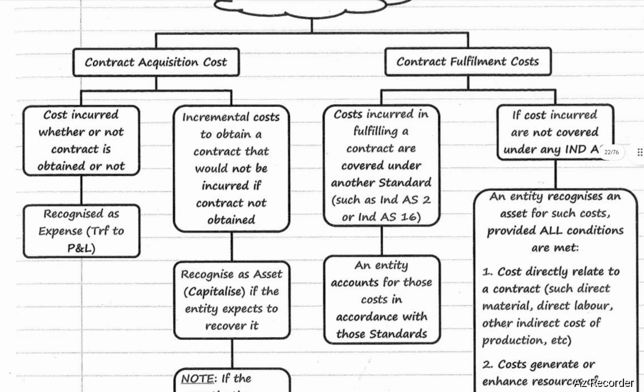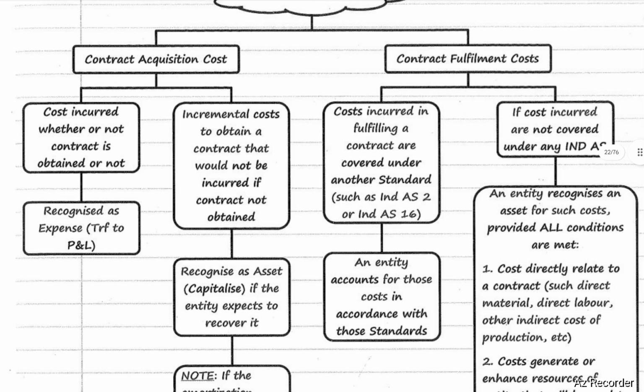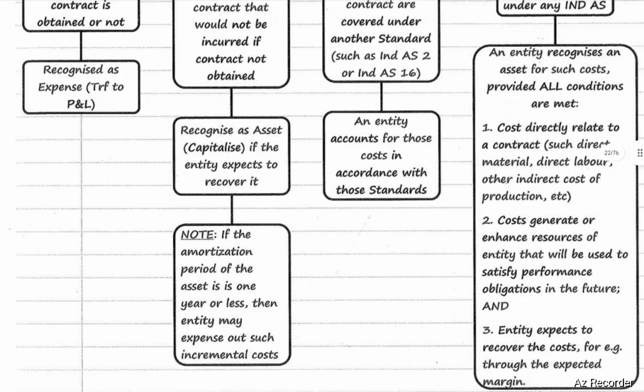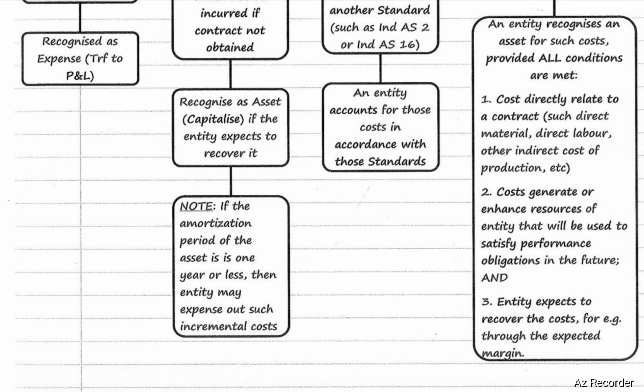Incremental cost. Contract acquisition cost also includes incremental cost to obtain a contract that would not be incurred if the contract were not obtained. Then it will be recognized as an asset, that means capitalized, if the entity expects to recover it. If the amortization period of the asset is less than or equal to 1 year, then the entity may expense such incremental cost. That means in case of short term, it will be transferred to the P&L account, otherwise it will be capitalized.